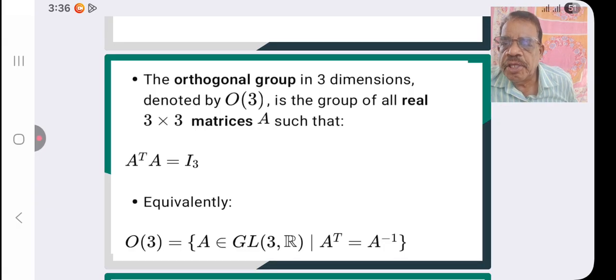I3 is a unitary matrix. Equivalently, we can write like this.